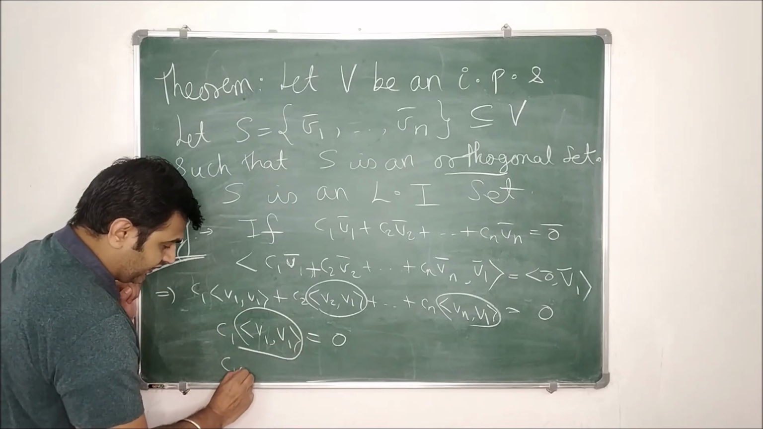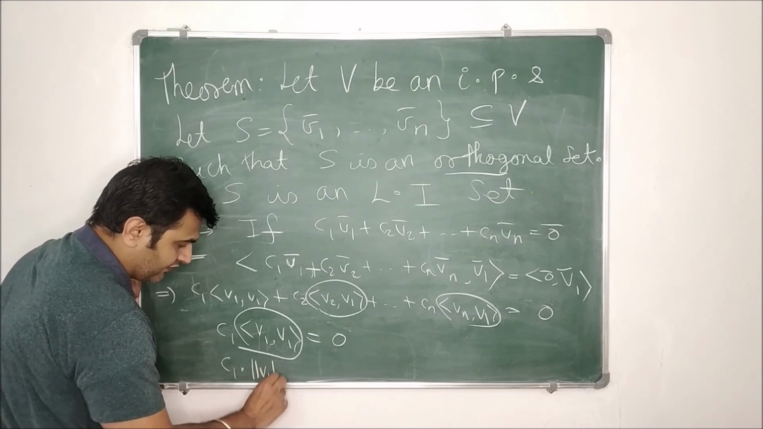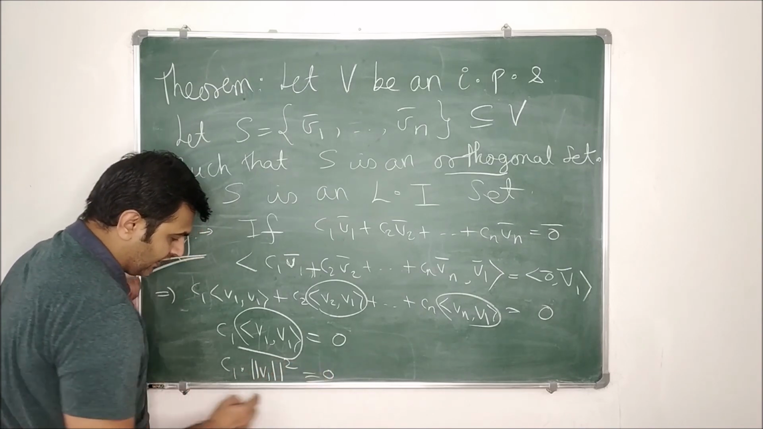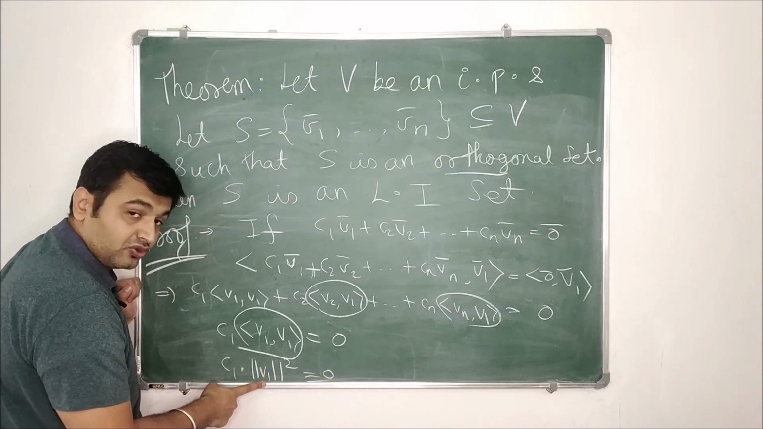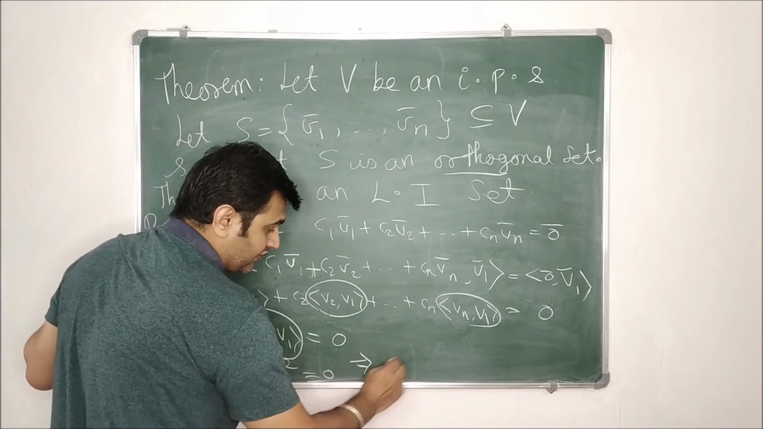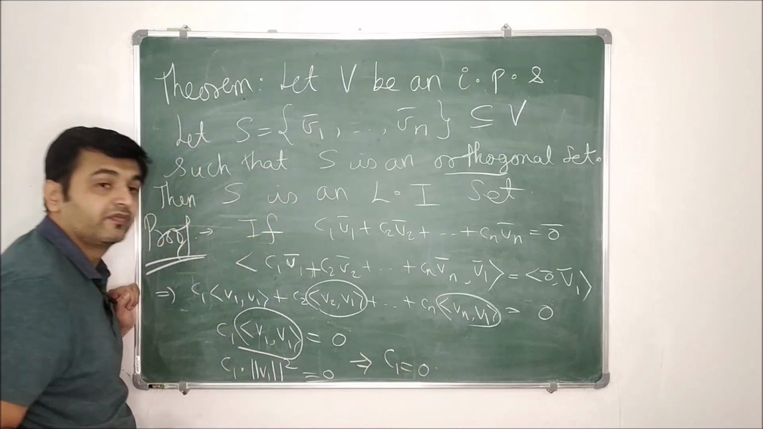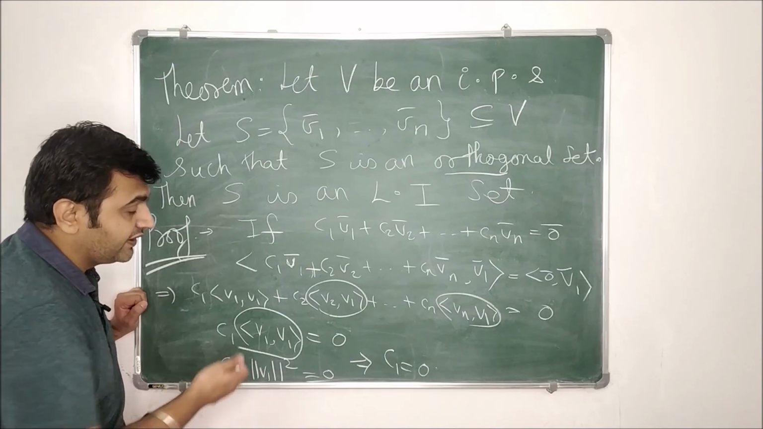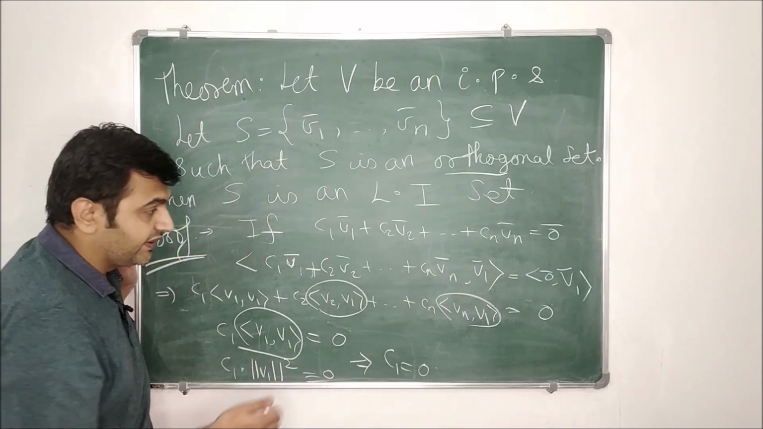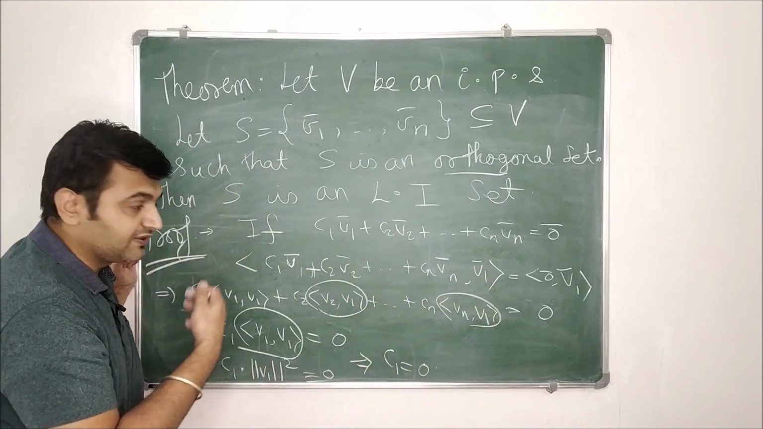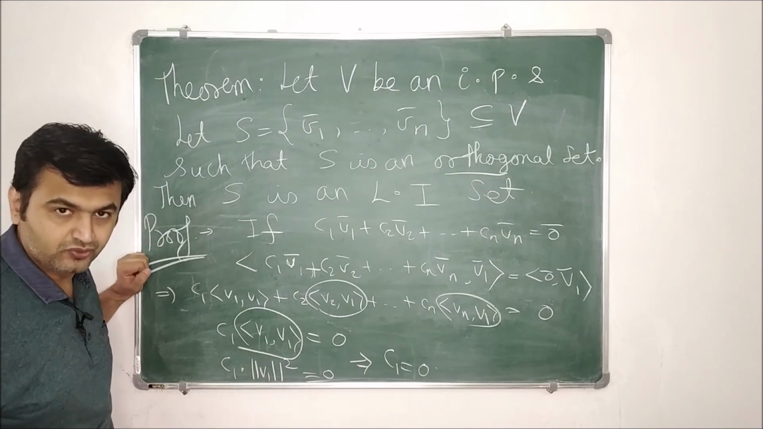So I have C1 into, what is this? This is the norm of V1 square. Both are numbers. This is a non-zero number, therefore your C1 has to be 0. Next you take the inner product with V2, then with V3, and so on, so you get all the scalars to be 0.